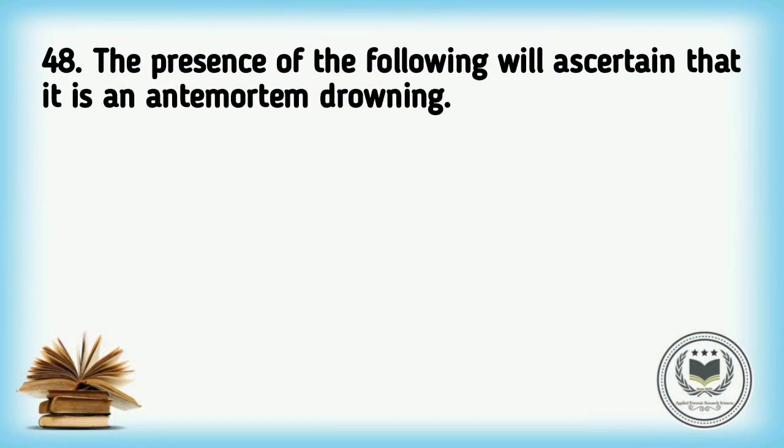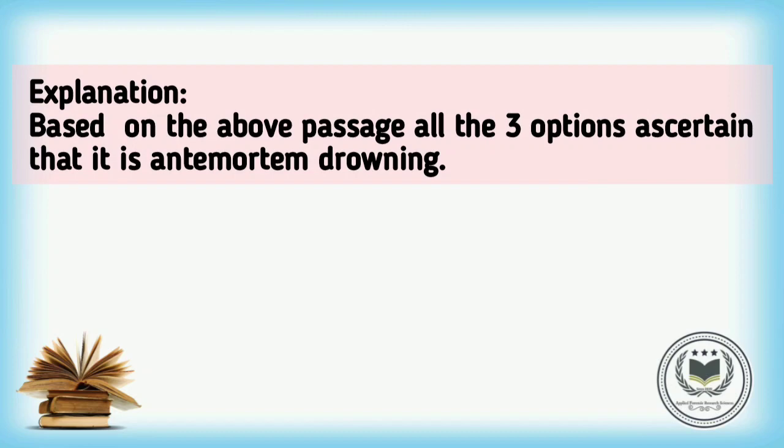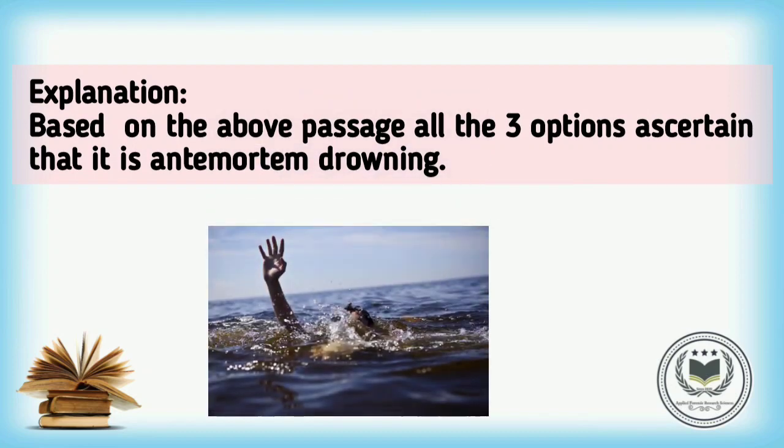Question number 48. The presence of which of the following will ascertain that it is an antemortem drowning? Options are option A weeds in hands, option B diatoms in lungs, option C froth in trachea and option D all of the above. The correct answer is option D all of the above. Explanation: based on the above passage, all the three options are certain that it is an antemortem drowning.